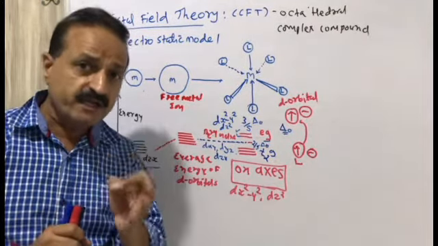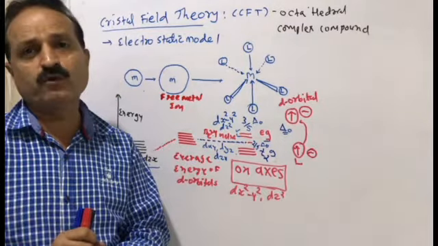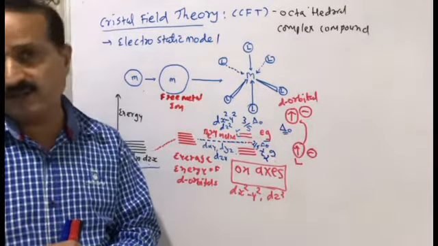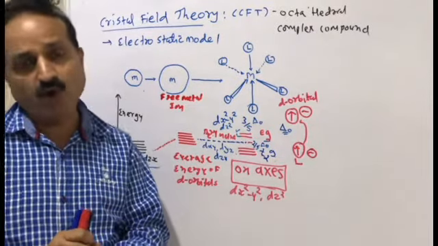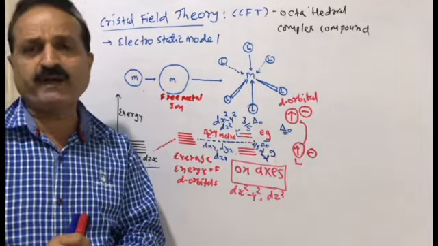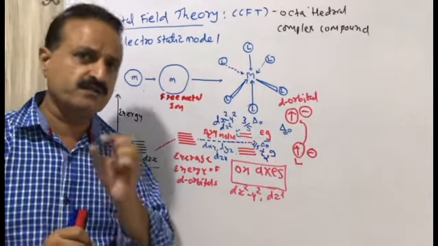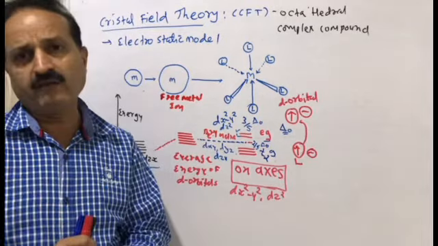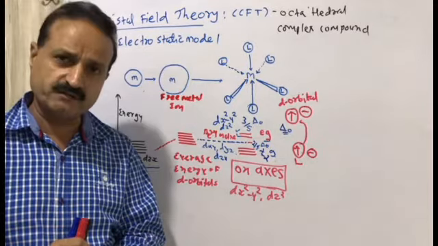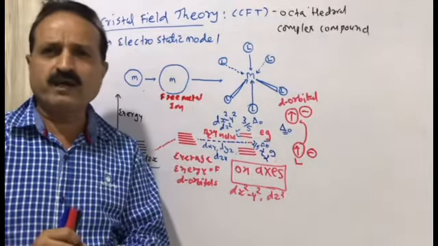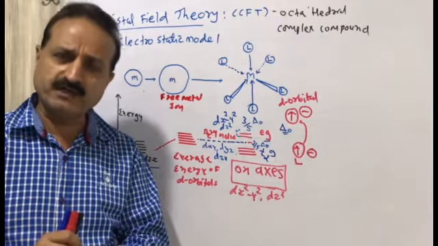This series of ligands is known as the spectrochemical series, the order of ligand strength. We will discuss all ligands related to the spectrochemical series in the next lecture. We are just revising this lecture.